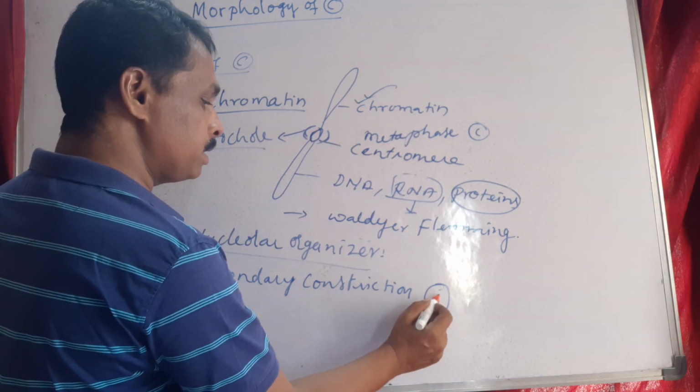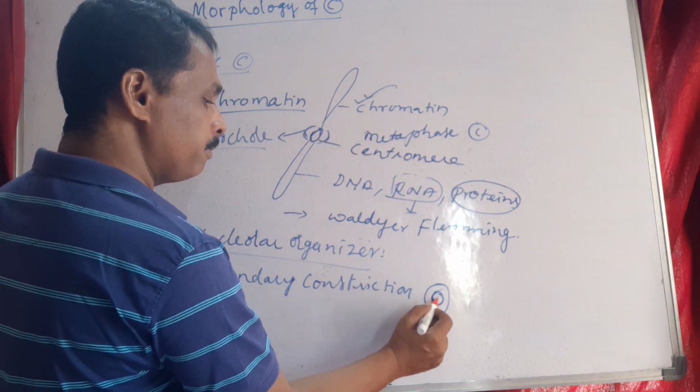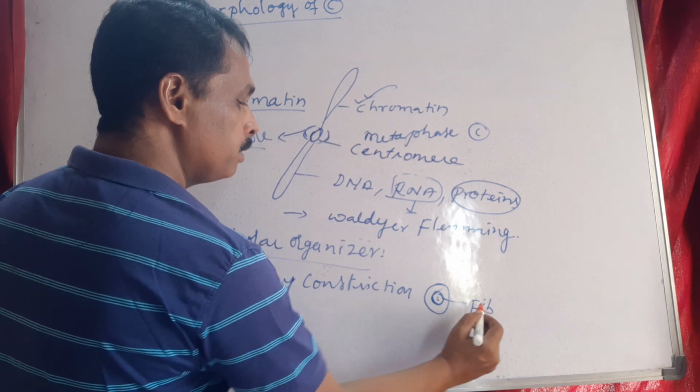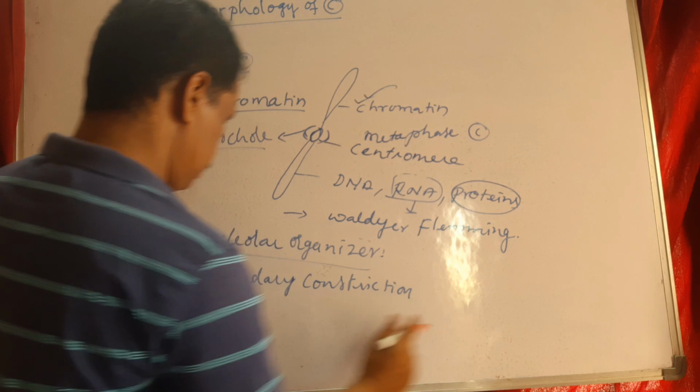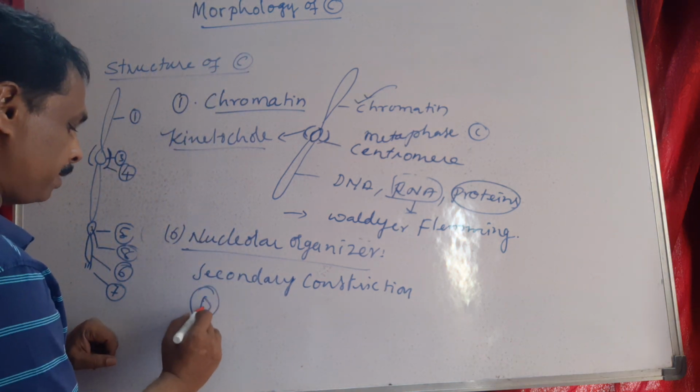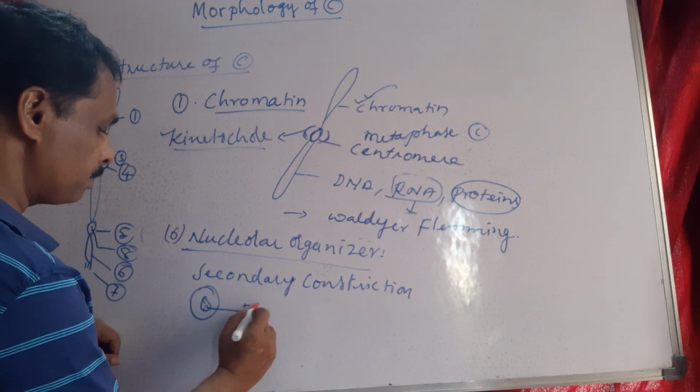In this secondary constriction, the center part is the fibrillar part.